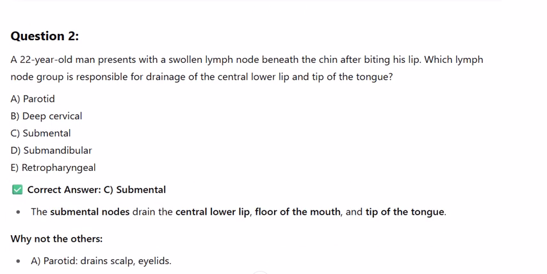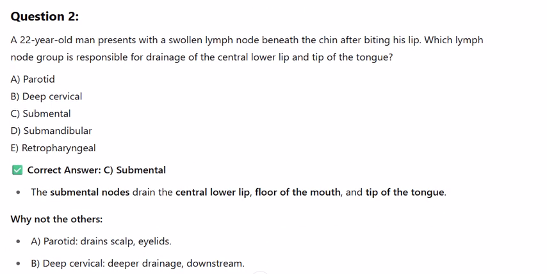Question 2. A 22-year-old man presents with a swollen lymph node beneath the chin after biting his lip. Which lymph node group is responsible for drainage of the central lower lip and tip of the tongue? A. Parotid, B. Deep cervical, C. Submental, D. Submandibular, E. Retropharyngeal.